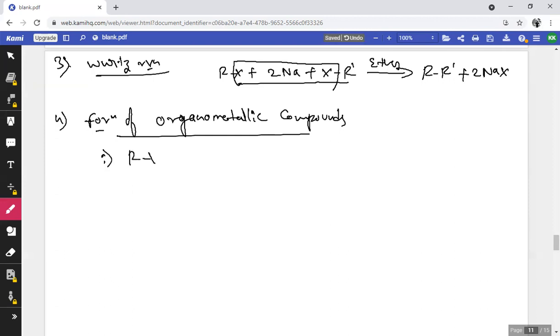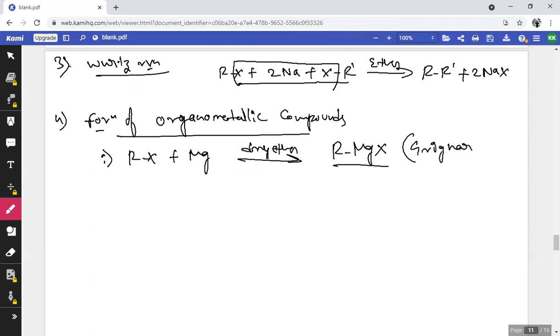Alkyl halides are treated with magnesium metal in presence of dry ether, which is going to form a specific type of compound, RMgX. You are familiar with the formula. RMgX is known as Grignard reagent.